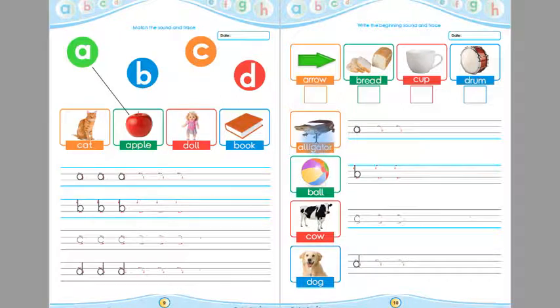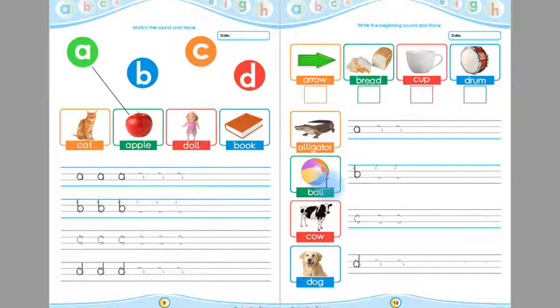Okay, children, now look at this. This is alligator. Listen again, children, this is alligator. Children, the beginning sound of alligator is A. Listen again, the beginning sound of alligator is A. This is A. Children, you have to trace this A in these 4 lines. After tracing this A, then you have to write A.